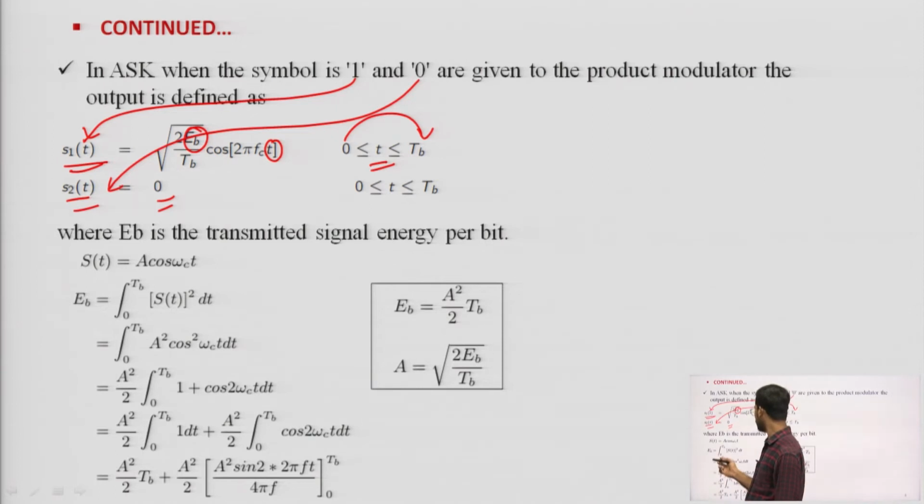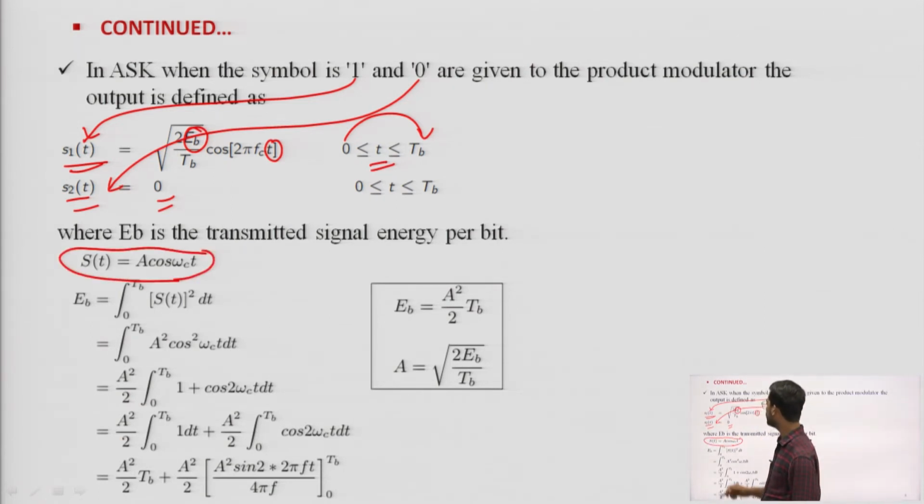Now, we already know s of t is nothing but A cos omega c t. If I want to find the energy associated with the bit, Eb, I can find it by integrating s of t square. If x of t is given, then the energy is the integration from 0 to the time period of x square t dt. So, here it is the integral of s of t whole square dt, from 0 to Tb. Your s of t is A cos omega c t, so that would be A square cos square omega c t dt.